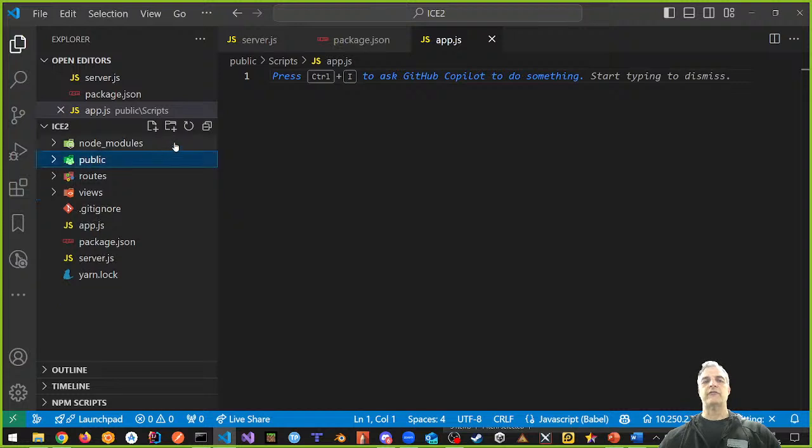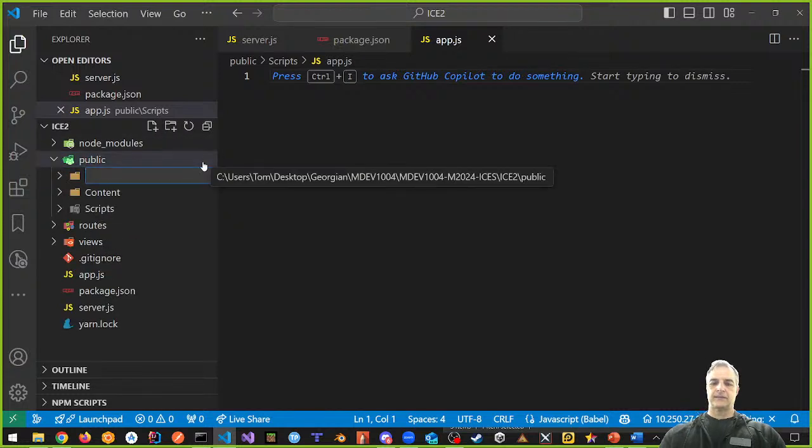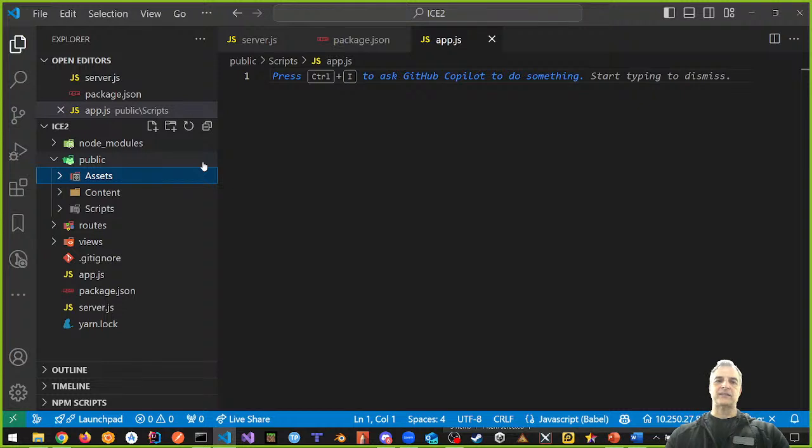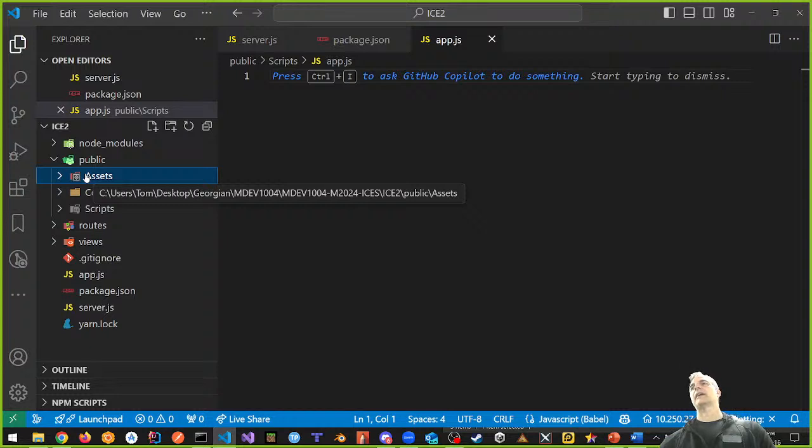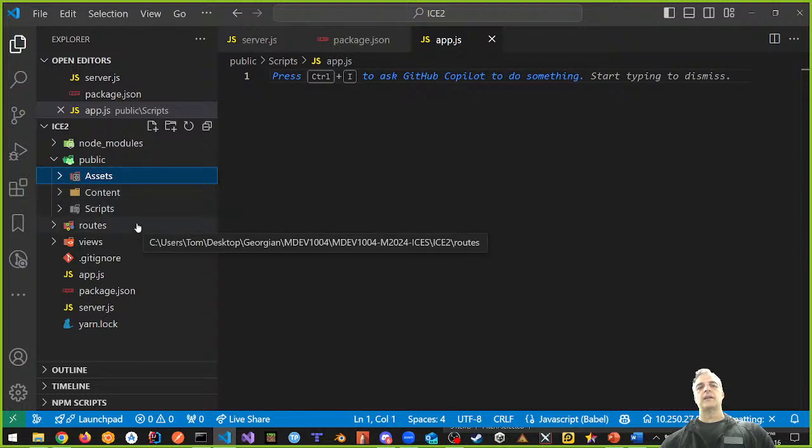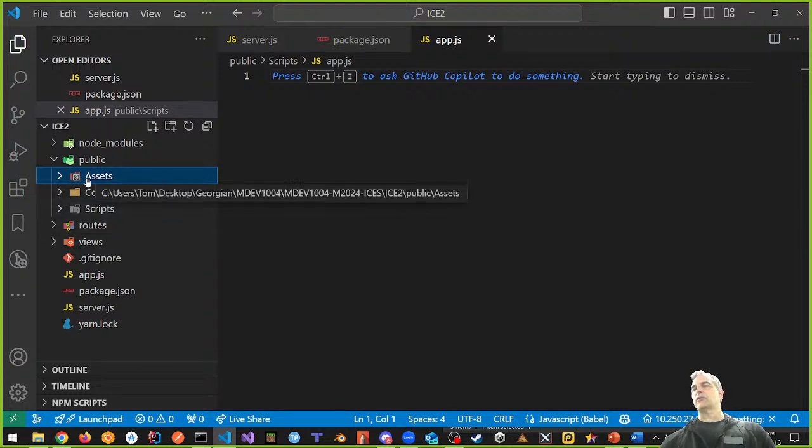Also, we want to add another folder called assets. Here's my assets folder, right? And in my assets folder, I want to be able to put things like images and other things, okay? That's where my images are going to go, inside of assets. So I'm restructuring my Express generator stuff. Okay, that's what I'm doing here. Notice I'm using capitals for my files, my folder structure.